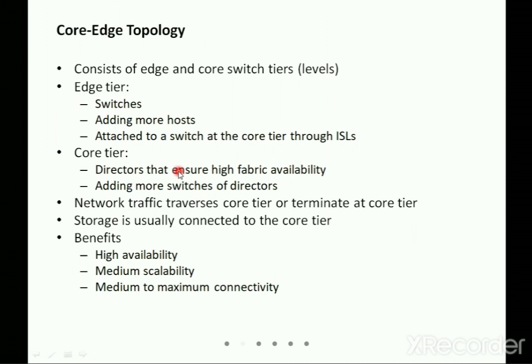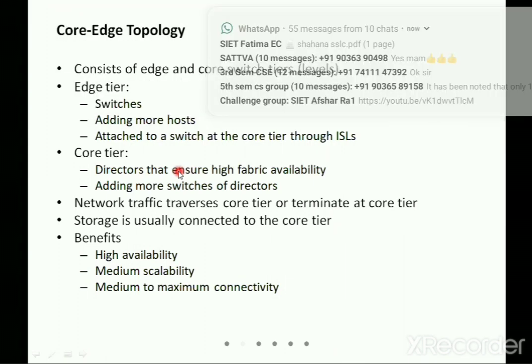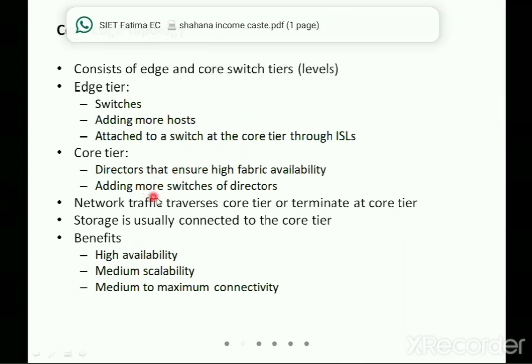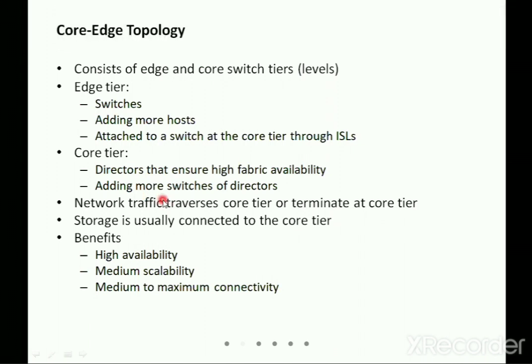We discussed the director in the components of the SAN, where we used a hub, switches, and directors. A director is also an intelligent switch, which has more ports compared to the switches. Here we are adding more switches to the directors, which means I have more ports to transfer the data.